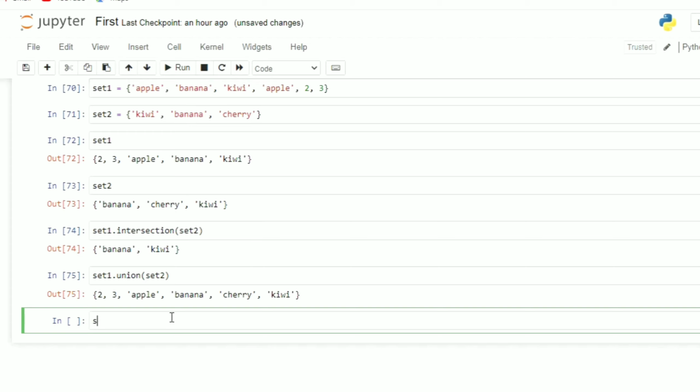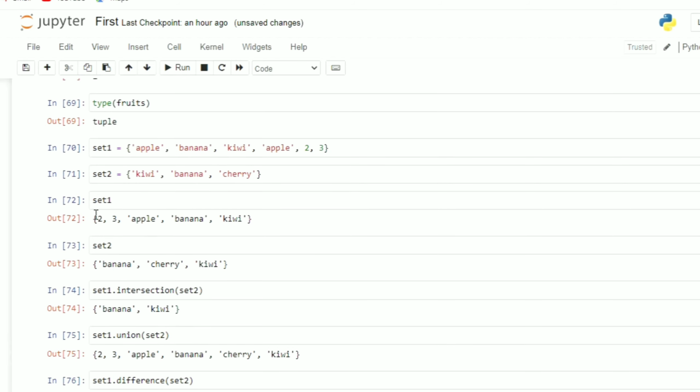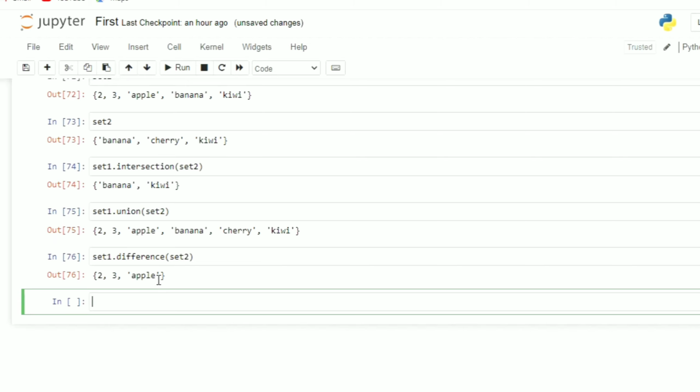Let me check the difference now. Set 1 dot difference set 2, meaning the items which are present in set 1 but are not present in set 2. So you can see in set 1 these are the items which are present in set 1 but not in set 2. So 2, 3 and apple should be the answer. And you can see 2, 3 and apple is the answer.